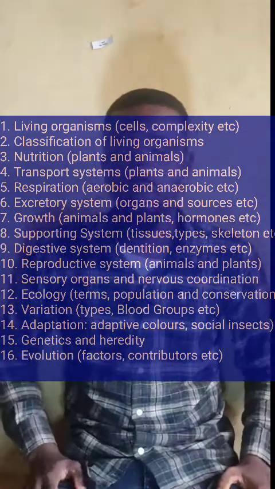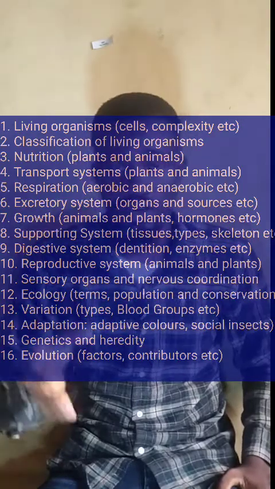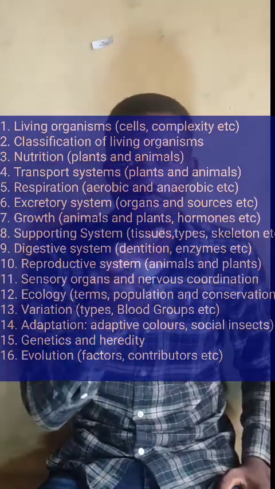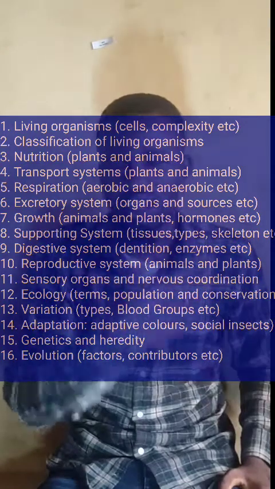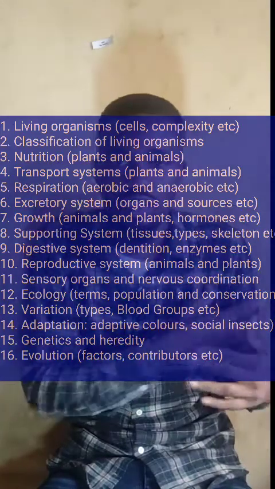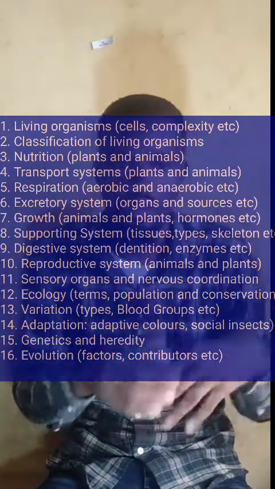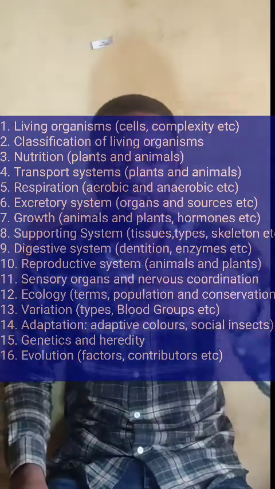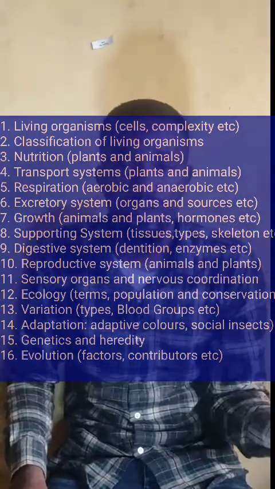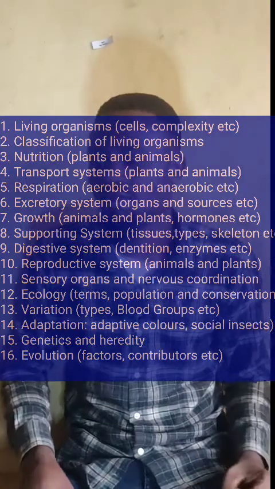The other topic is sensory organs and the nervous system. On sensory organs, know the types of sensory organs. The eye: you have to know the parts of the eye and their functions. The ear: the parts of the ear and their functions. The three ear ossicles: malleus, incus, stapes. Then the inner part: perilymph, endolymph, semicircular canal. What is the function? We have to know that.